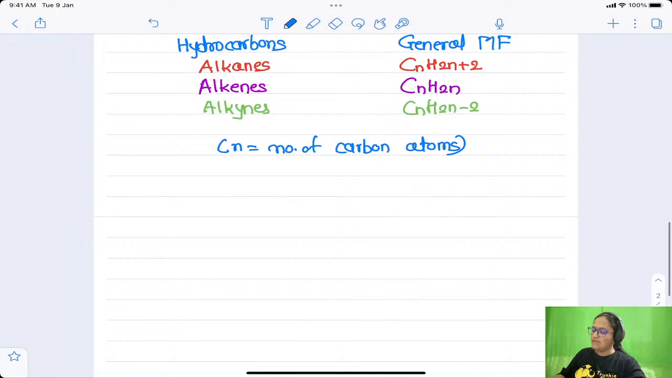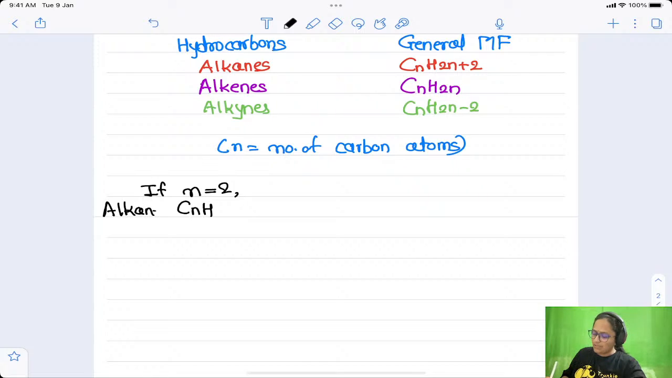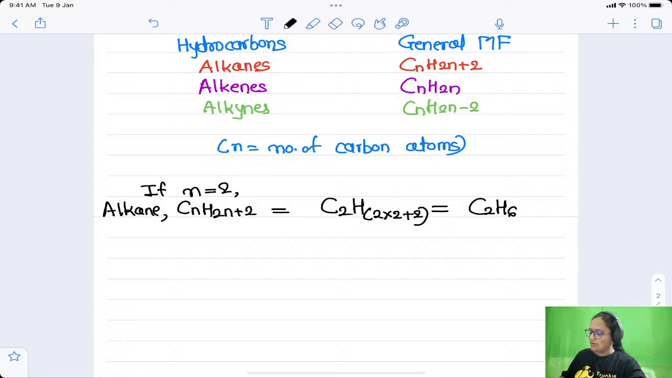To understand this, let me give some examples. Let us see first, if n is equal to 2, then what will be the alkane formula? CnH2n+2, that is, n is 2, H is 2n+2, 2 into 2 plus 2, that is equal to C2H6. And C2H6 is nothing but ethane, right?